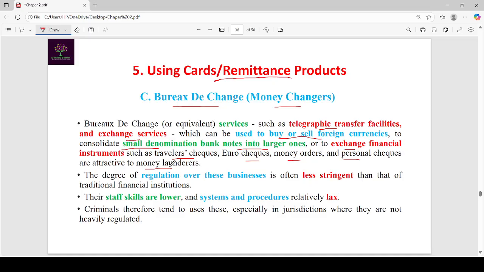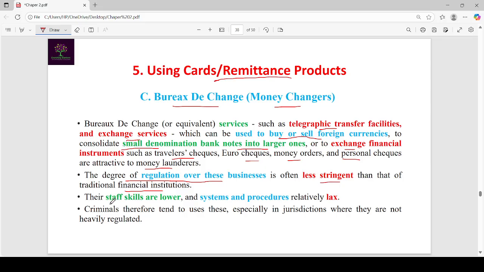Generally these money exchanges, Bureau de Change or money changers, buy or sell foreign currencies, and also they exchange foreign instruments such as traveler's checks, euro checks or money orders. The degree of regulation over these businesses is less stringent than that of the traditional financial institutions. Regulations are less stringent than at the banks. So that is also one of the advantages for the money launderers.